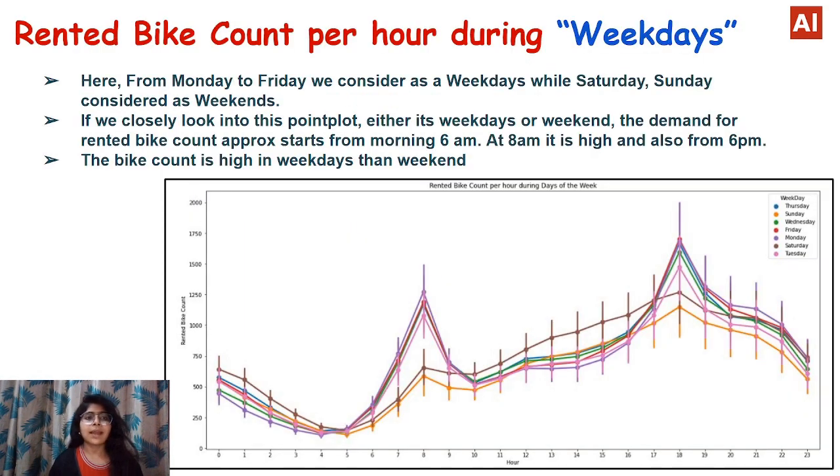So coming to our next slide, we will see the visualization of rented bike counts per hour during weekdays. Here, Monday to Friday we consider as weekdays, while Saturday and Sunday are considered as the weekend. If we closely look into the point plot, either it's a weekday or weekend, the demand for rented bike counts approximately starts from morning 6 a.m. At 8 a.m. it is high, and also from 6 p.m. The bike count is high on weekdays in comparison to weekends.